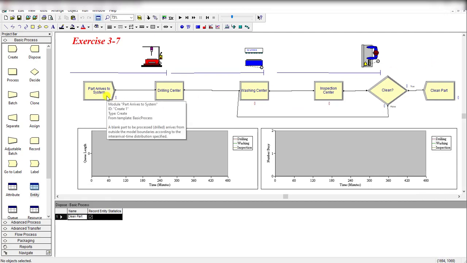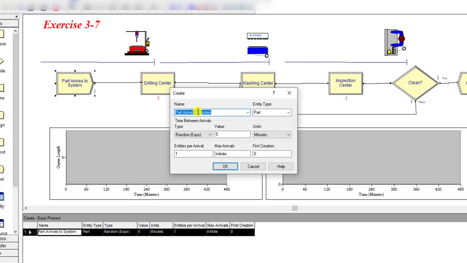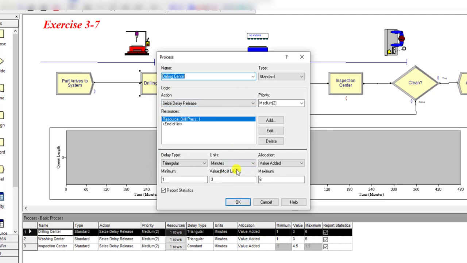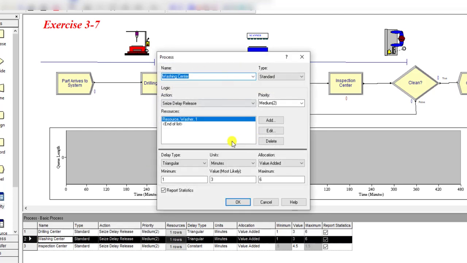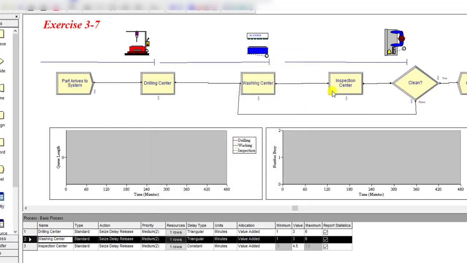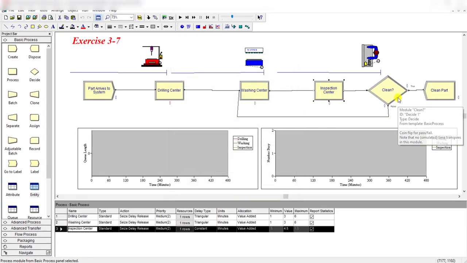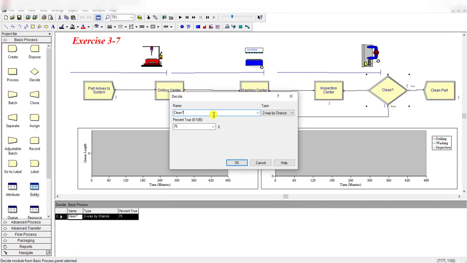Here's our model. First of all, parts arrive to the system and they are randomly distributed with a value of 5 minutes. There is nothing changed in this module. There is nothing changed in this process module. Everything goes the same. Every value would remain the same, and also in this module every value would remain the same, as well as the decision box, which has the true percentage value that would also remain the same, that is 75%.